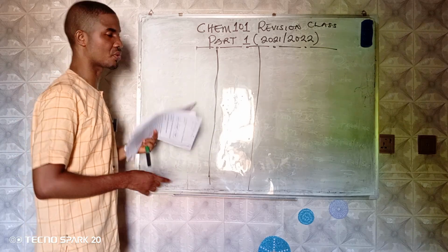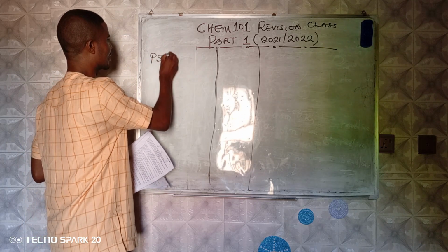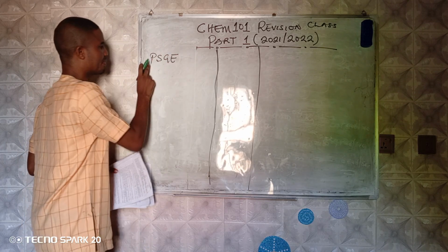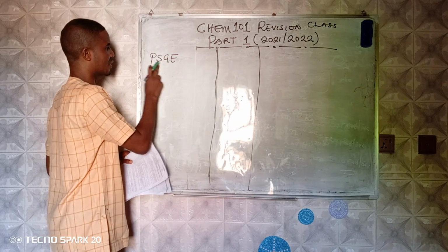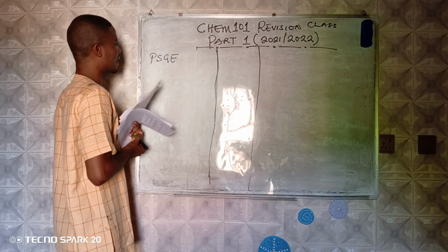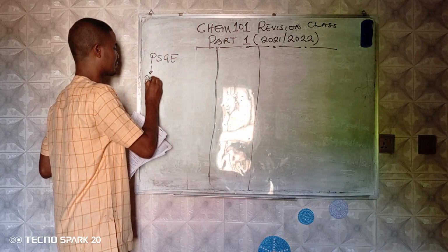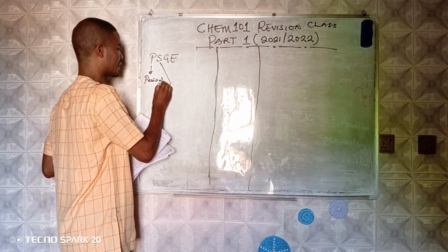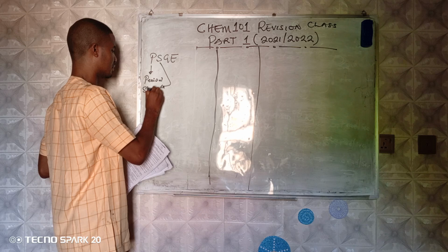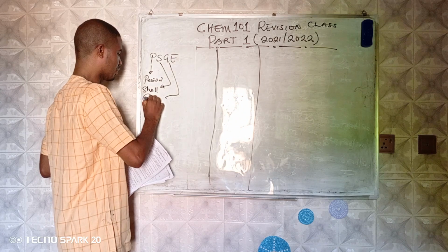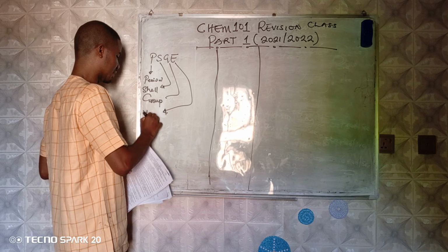Now, there is something I want us to learn about this. It's a very simple something. There is something I call PSG electron. You know the club called PSG. So use that to remember it. So I call it PSG electron. This P is called period. S is called shell. My G is called group. And my E is called valence electrons.